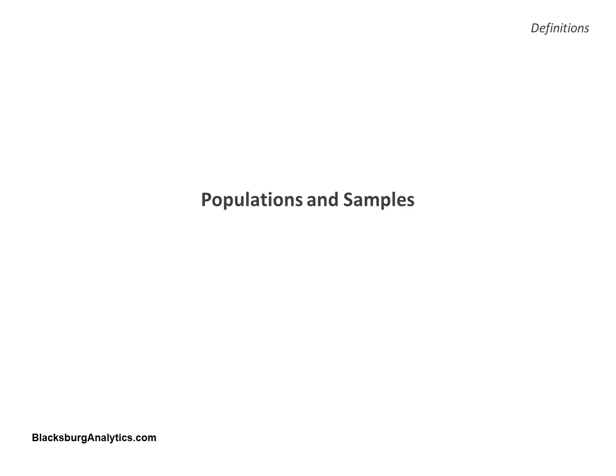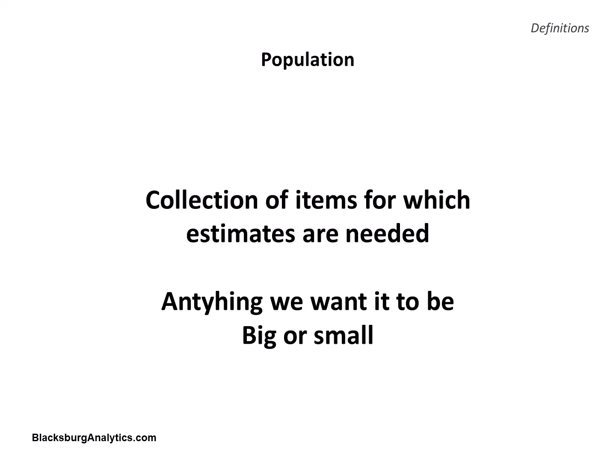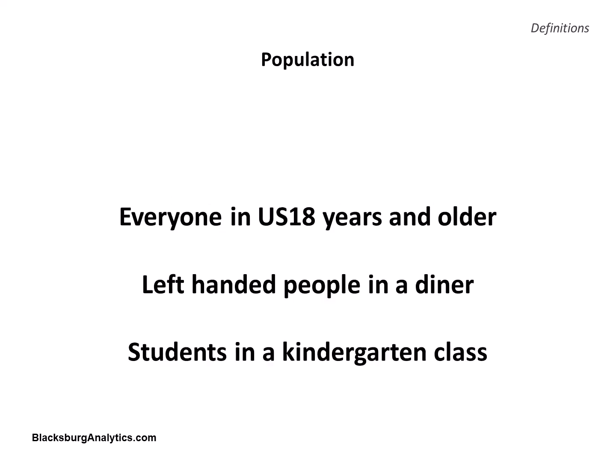The population is a collection of items for which we want to estimate some characteristic. A population can be very big or very small. The population can be anything we want it to be. For example, everyone in the United States 18 years old and less, left-handed people in a diner at 8 o'clock p.m., all the students in a particular kindergarten in a particular town, just about anything.